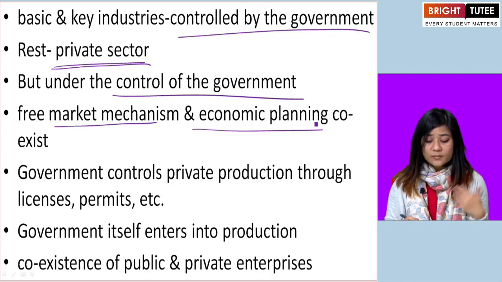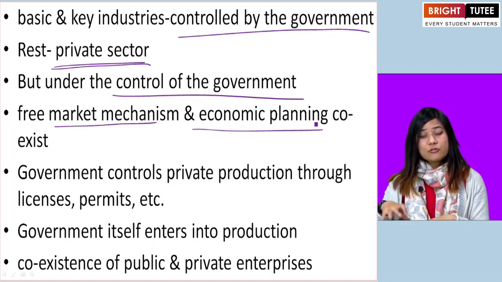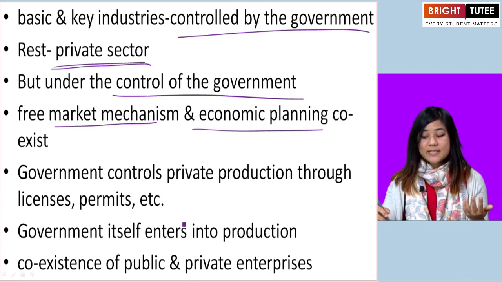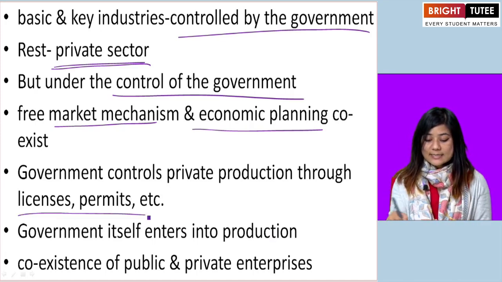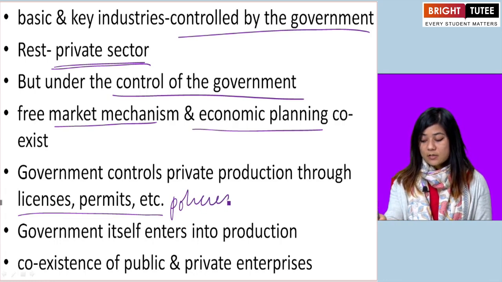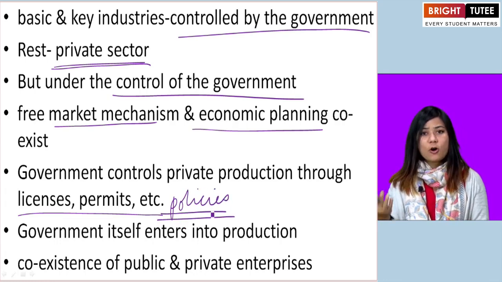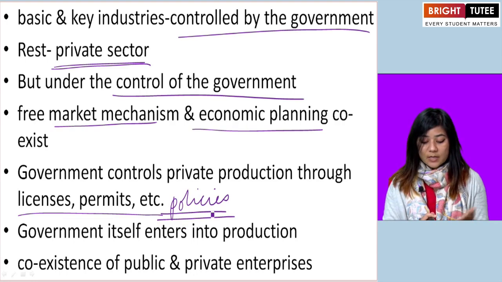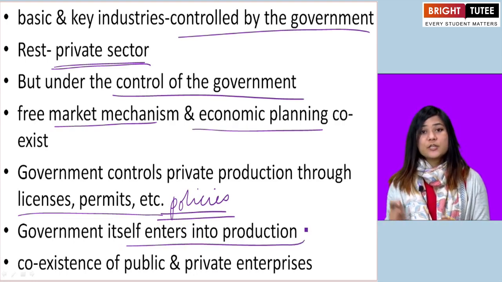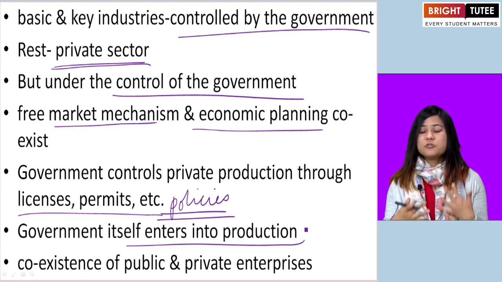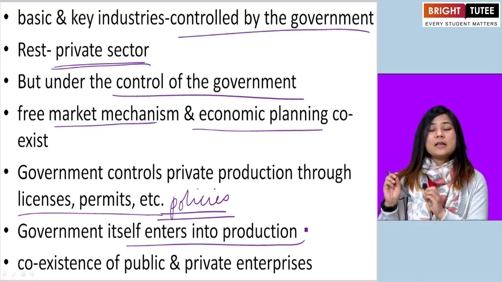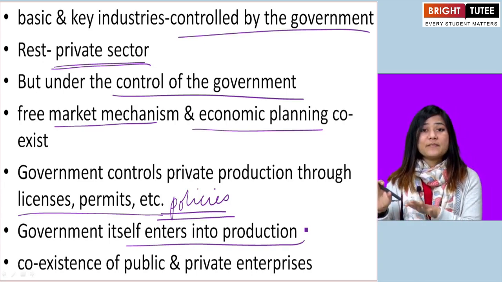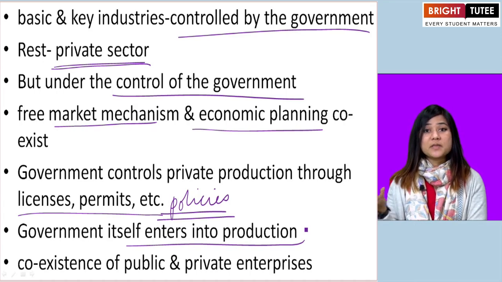The government controls and manages the private sector through licenses and permits and also policies, government's policies, laws, etc. The government itself enters into production. So the government does not merely sit and let the private sector take charge of the mixed economy.